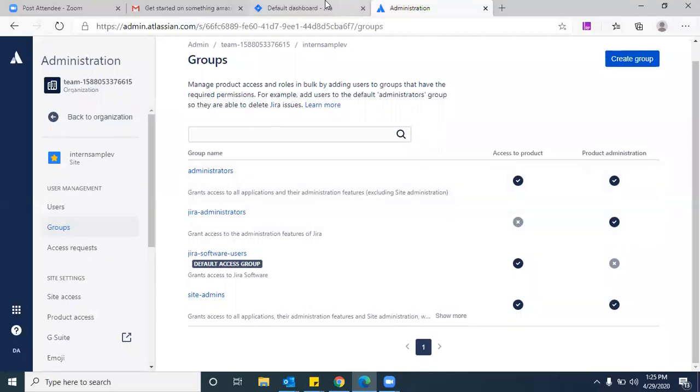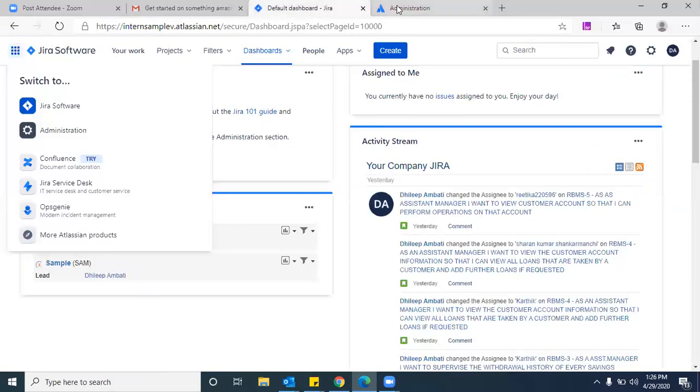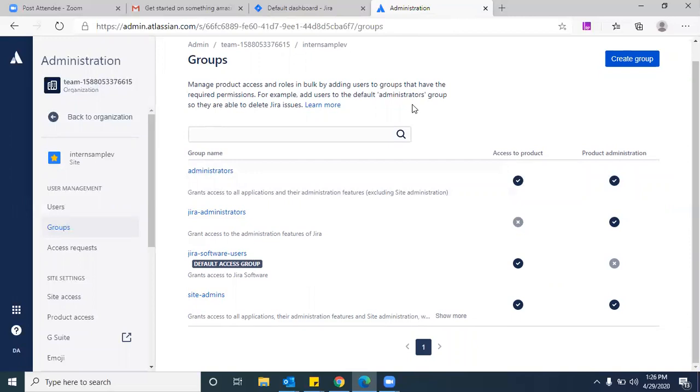Exactly, because as per the company hierarchy, someone can only see the user stories, someone can create user stories, someone can create projects, and someone can even delete projects, those kinds of privileges. The hierarchy is there, no? So depending on the team hierarchy, they decide all these things. It's not like everyone will get this access. Do remember, it is highly confidential in IT industries. It is completely given to the administrators only. Those people will organize it depending on the profile hierarchy.